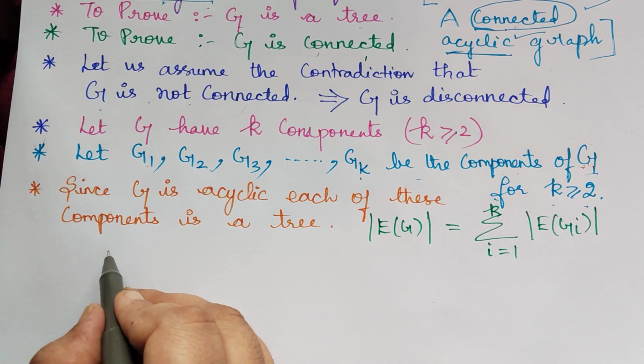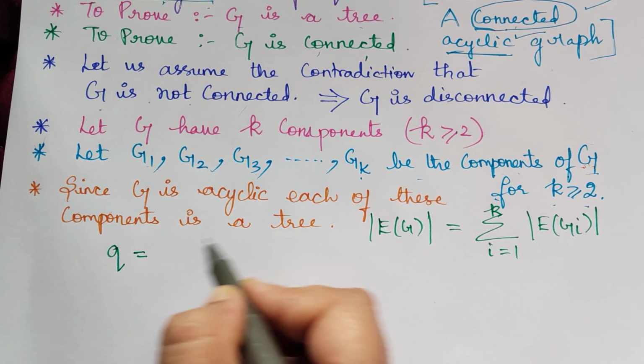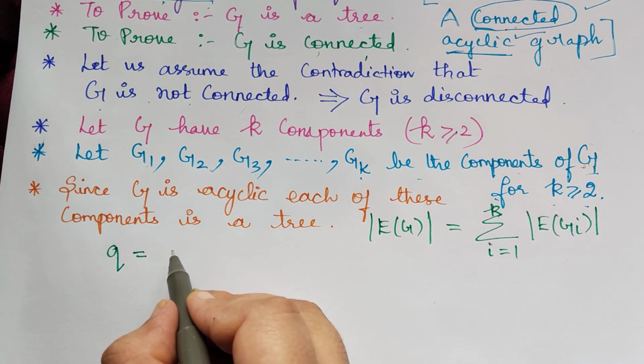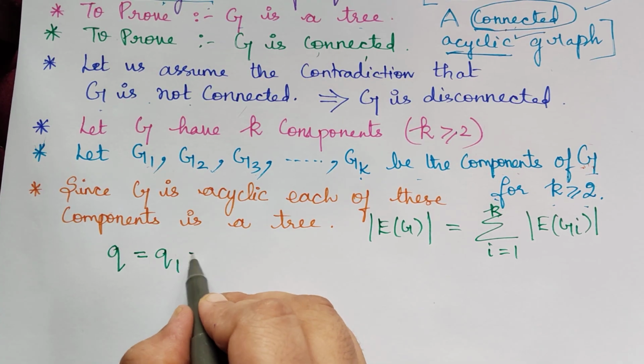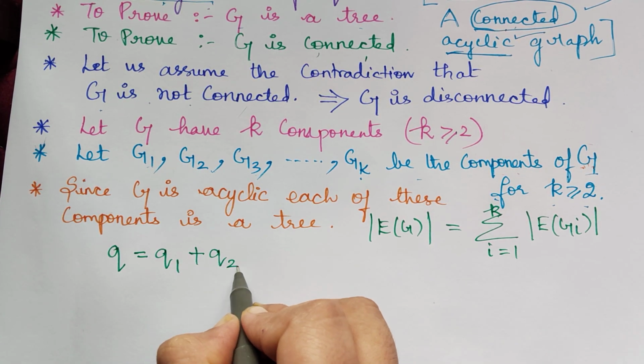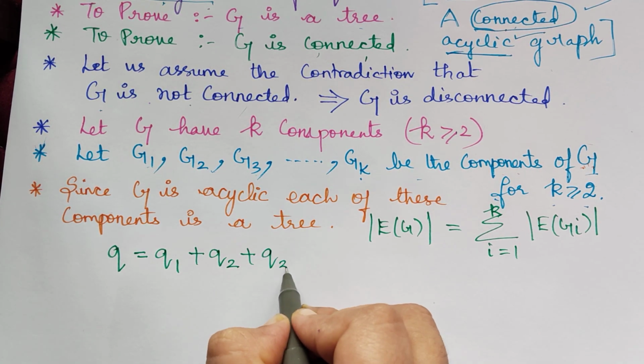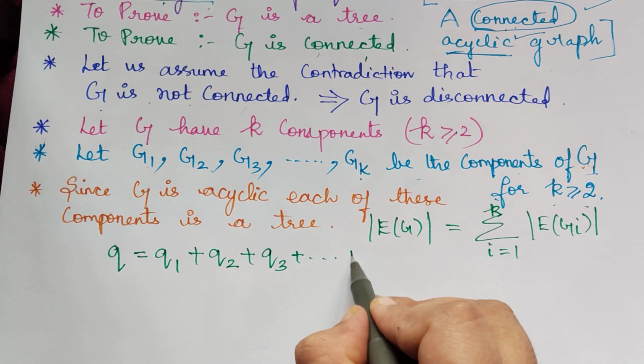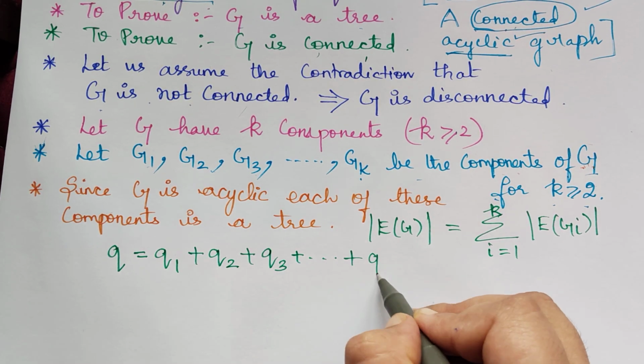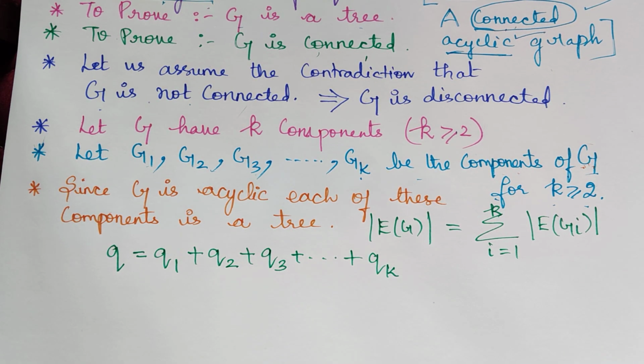So what is Q actually? Q is equal to, if it is G1, the number of edges will be Q1. G2, the number of edges will be Q2. G3 will have number of edges Q3, and finally graph Gk with number of edges Qk.